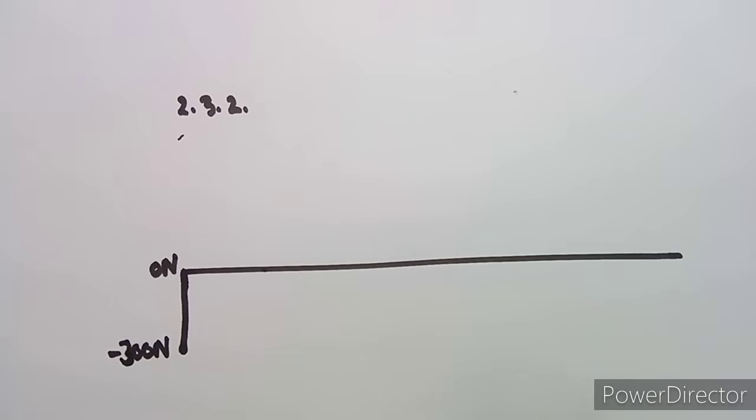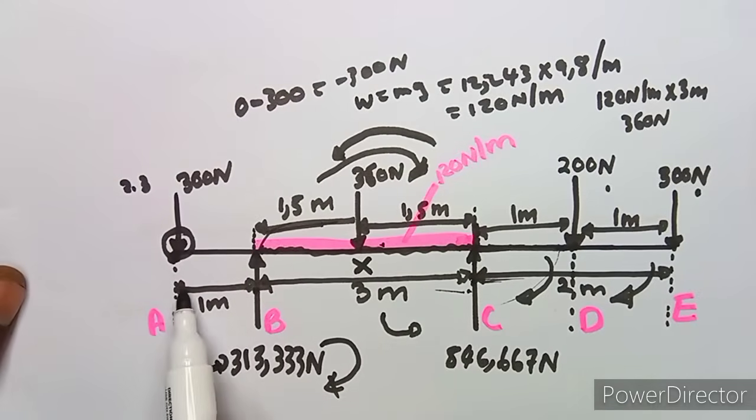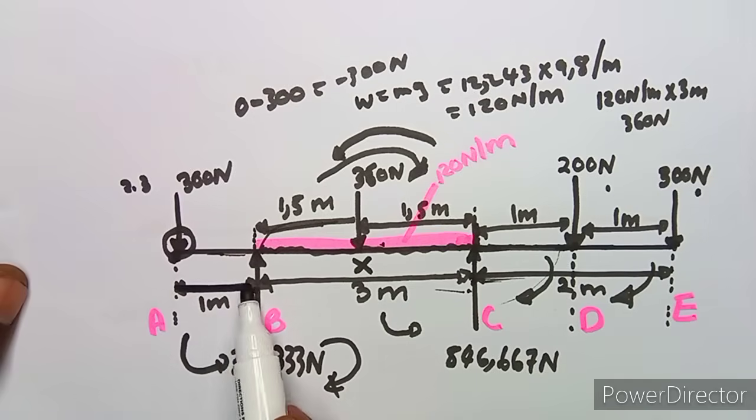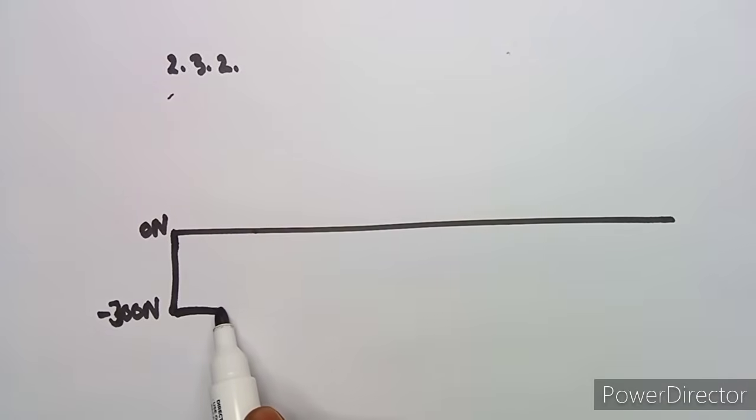All right, then remember, guys, what I told you about the shear force diagram, that you work with what you are given. Here there's a distance, there's no distributed load, so you just move a horizontal line up to B. So this one, you just move straight up to B, which means we are still on minus 300.